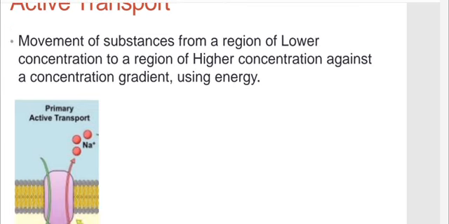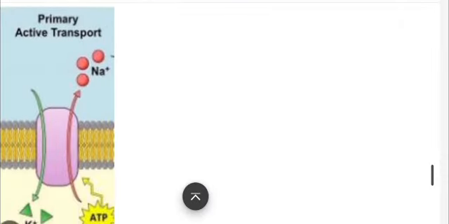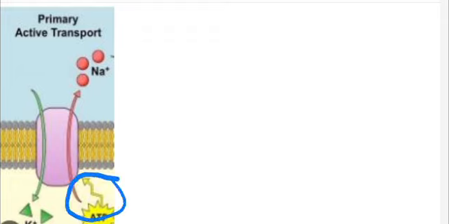Active transport also requires proteins embedded on the cell surface membrane to work. And it is the same thing. They have proteins, they have to be specific to a certain substance, and we will use ATP to move the substance from the region of lower concentration to the region of higher concentration.